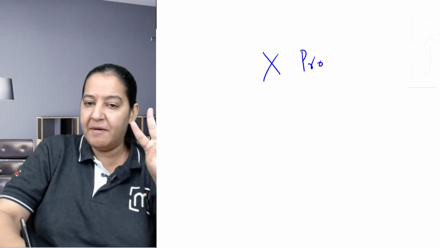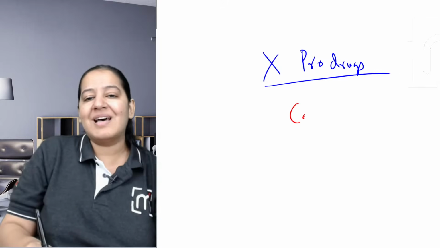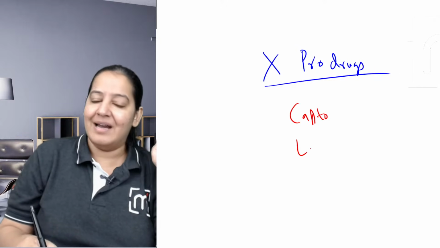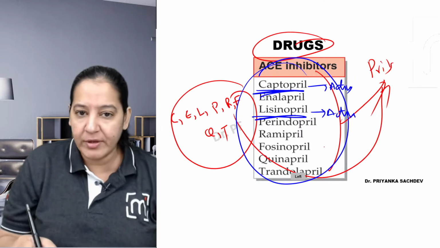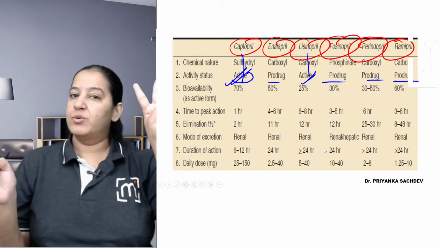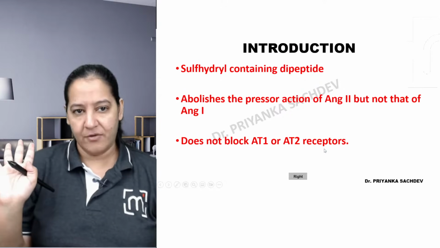So which 2 drugs are not prodrug? Can you tell me the name of the 2 drugs which are not prodrug? So the 2 drugs are Captopril and Lisinopril. Captopril and Lisinopril. है ना? Lisino ही था ना दूसरा, Lisino. Capto and Lisino. These 2 are not prodrug. Remaining them are all prodrug. You have to learn that, right?